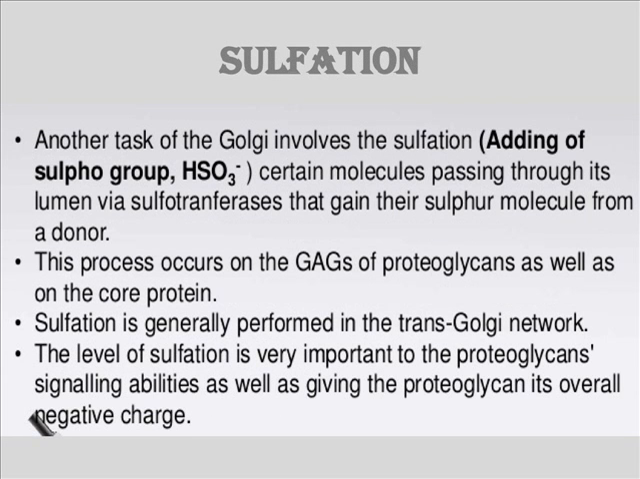Another important function brought out by the Golgi apparatus is sulfation, that is the addition of sulfo groups to biomolecules with the help of the enzyme, namely sulfotransferases. This process occurs on the glycosaminoglycans of proteoglycans as well as on the core protein. Sulfation is generally seen in the trans Golgi network. This level of sulfation is very important to the proteoglycans' signaling abilities as well as giving the proteoglycan its overall negative charge.